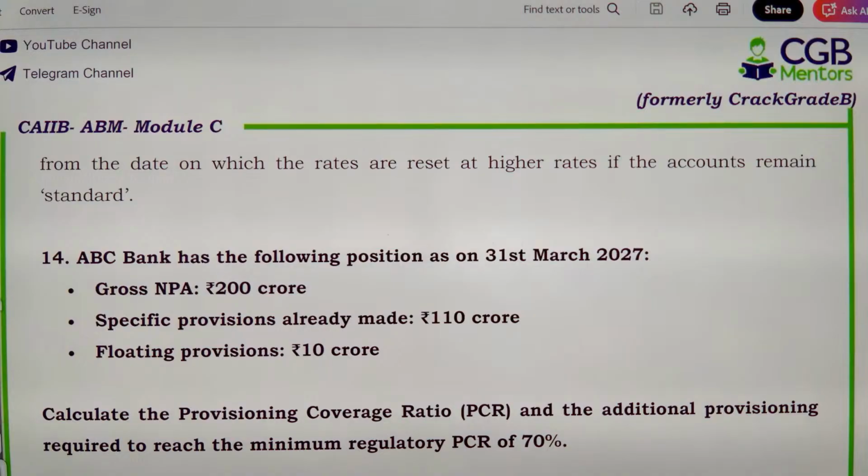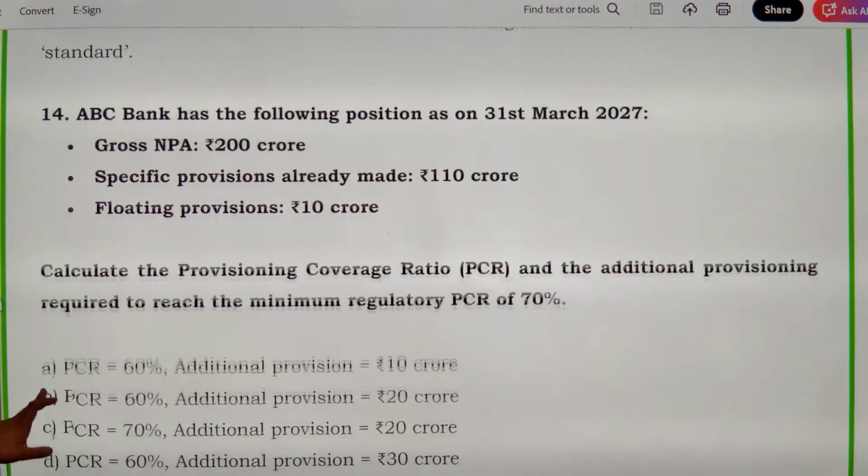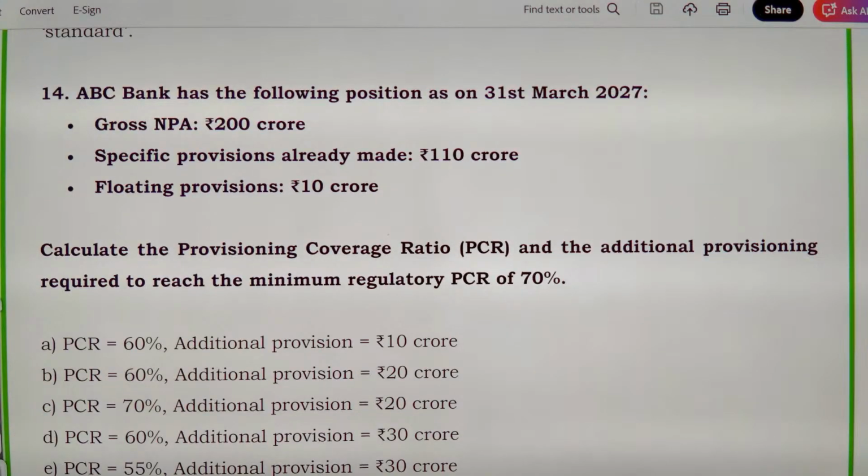Now, ABC Bank has the following position. Gross NPA is 200 crore. Specific provision already made is 110 crore. Floating provision is 10 crore. ठीक है. Calculate the PCR, provision coverage ratio and additional provisioning required to reach the minimum regulatory provision coverage ratio of 70%. अभी आपका PCR क्या है और आपको additional provision और क्या बनाना है?